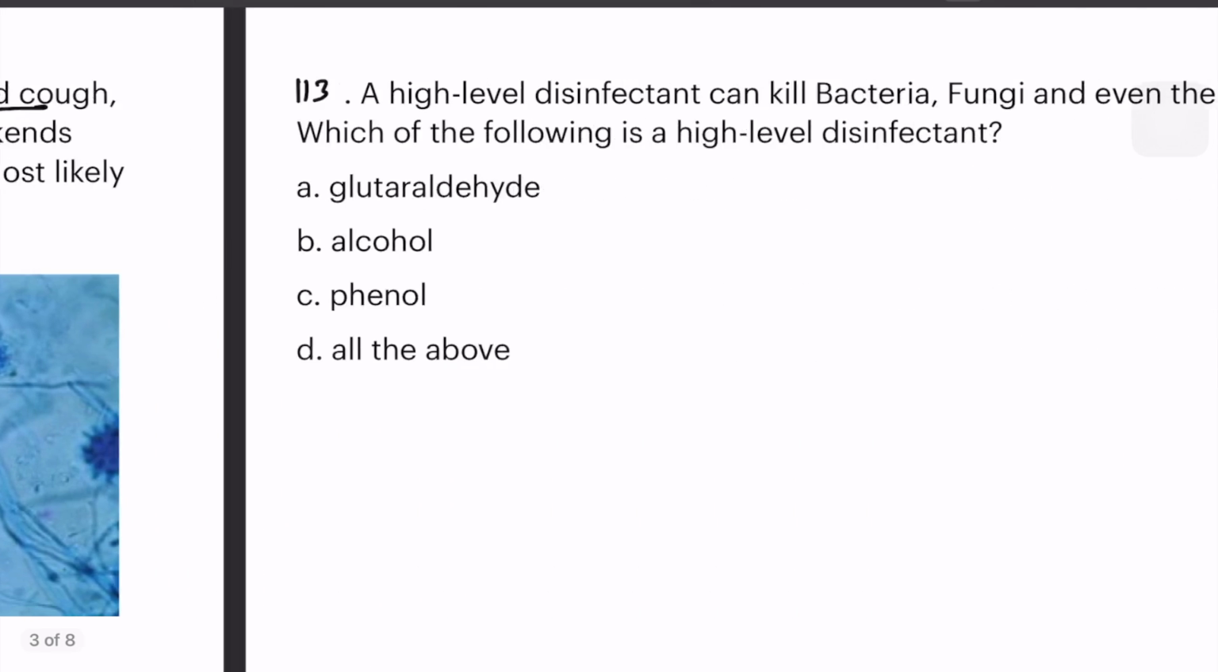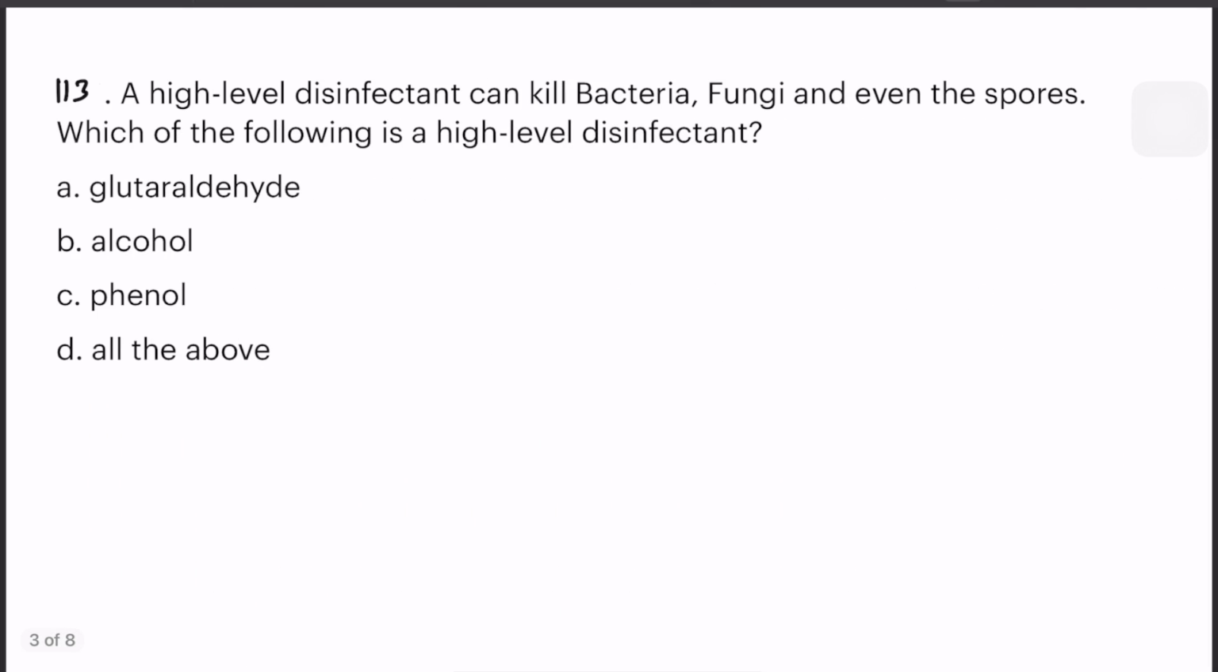Let's move to the next question. A high level disinfectant can kill bacteria, fungi, and even the spores. Which of the following is a high level disinfectant? It's a straightforward question, and option A is the right answer, glutaraldehyde, whereas alcohol and phenol are intermediate disinfectants.